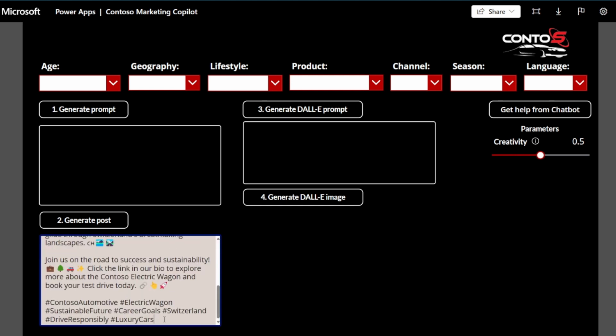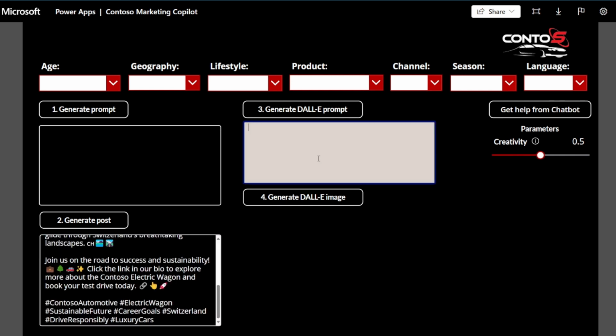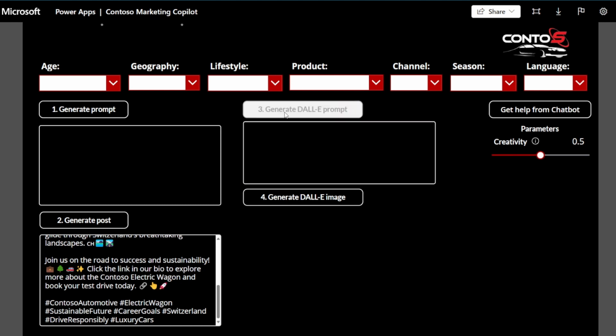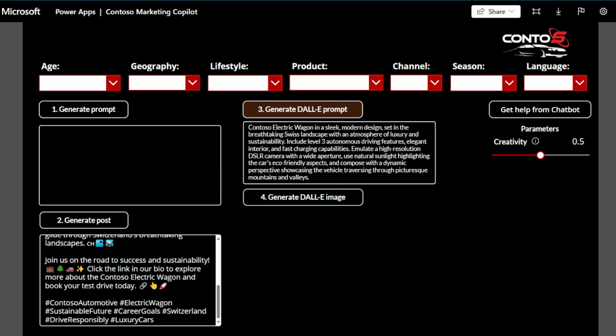Since this is Instagram, we also need a nice picture to go along with it. We can generate one using DALL-E. And here again, we can provide our own prompt if you know how to do that. Or let our Copilot create one for us, based on the brand essence and the post we just finished editing. This seems like a very curated prompt.